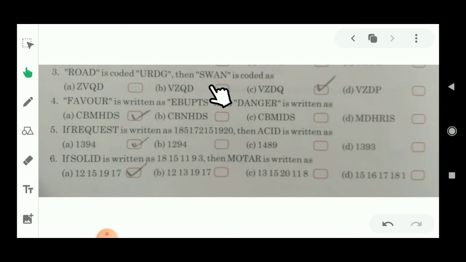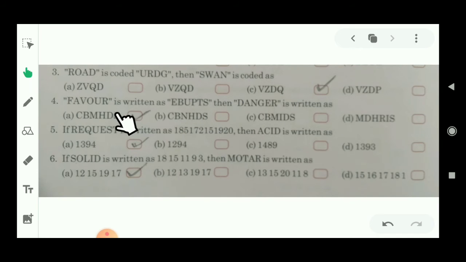Just like this, SWAN. After the S you have to leave two alphabets, that means T and U are left, so V will come. Similarly, after the W you have to leave two letters, that means Z will come. Similarly, after the A you have to leave two letters, that means D will come. And similarly for the N you have to leave two letters, that means Q will come. So option number C will be right for this question.